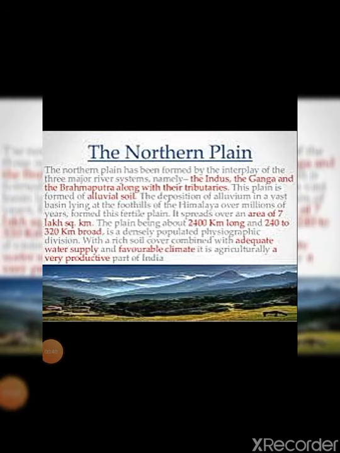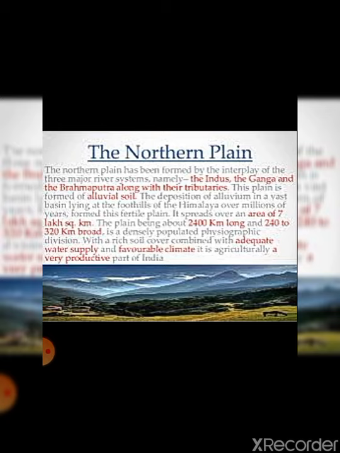Then a few other features that we had discussed about the northern plains were that they are formed of alluvial soil. ठीक है, क्या होता है, these northern plains are formed of alluvial soil. The deposition of the alluvial in the vast basin lying at the foothills of Himalayas over millions of years formed this fertile land. That is, in brief, this point we had done as, these are fertile plains.